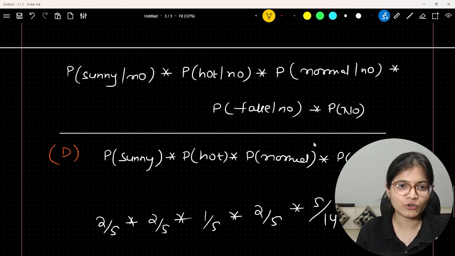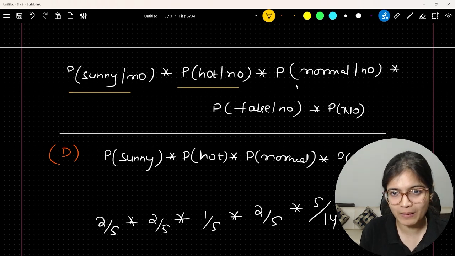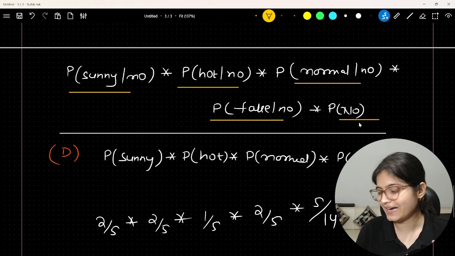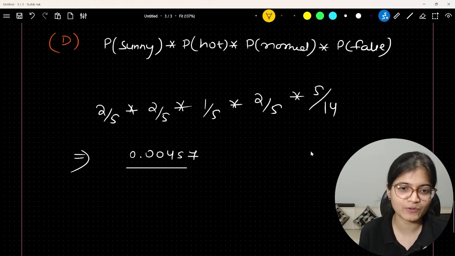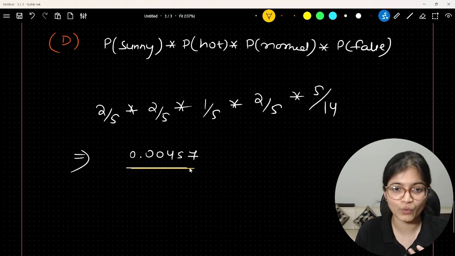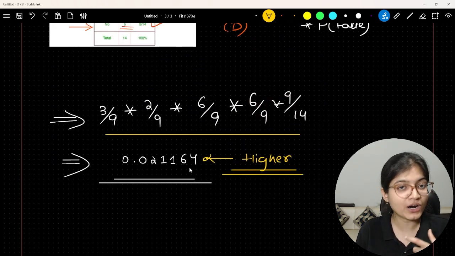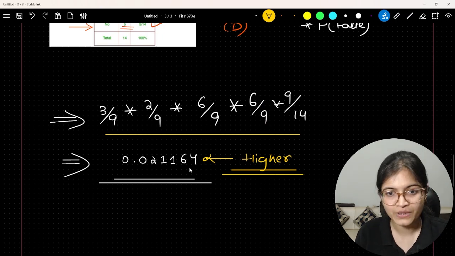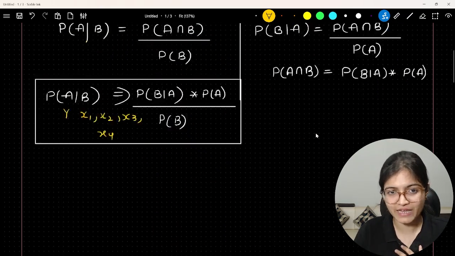Again, if you try to evaluate the same thing for the other probability, you will get another probability, which is 0.004. Now you can compare, or your model will compare, and whichever has the higher probability will be the reported one. So this is the overall idea behind naive Bayes.